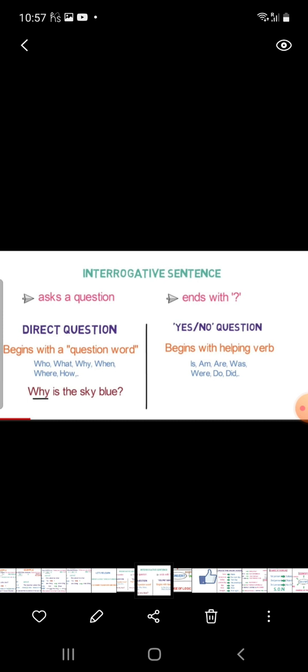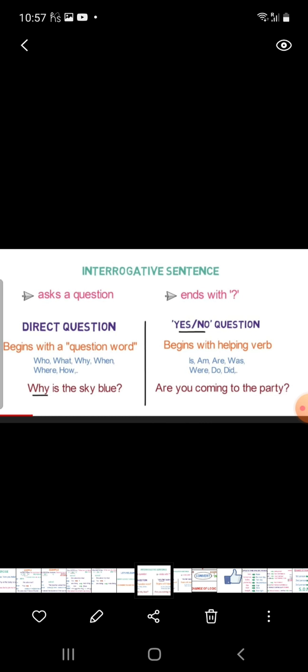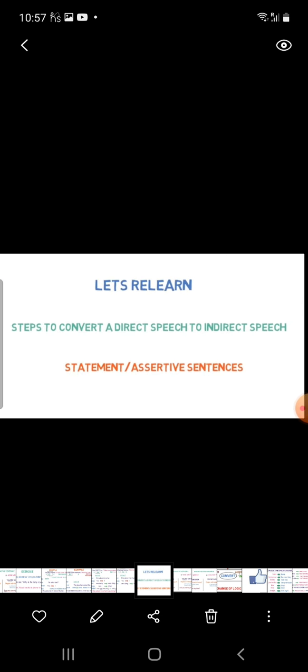A yes-no question is answered only in yes or no. It begins with a helping verb: is, am, are, was, were, do, does, did. We use such helping verbs to prepare yes-no questions. Clear? Now let's relearn the steps to convert direct speech to indirect speech.